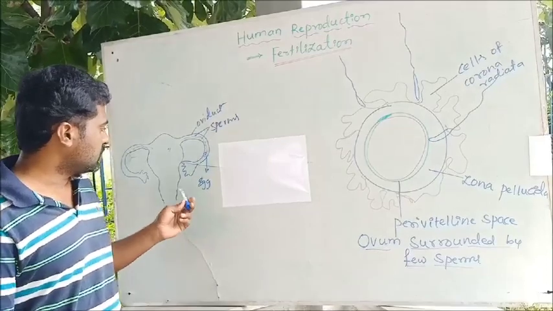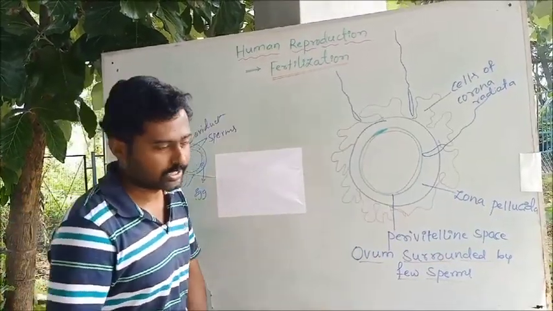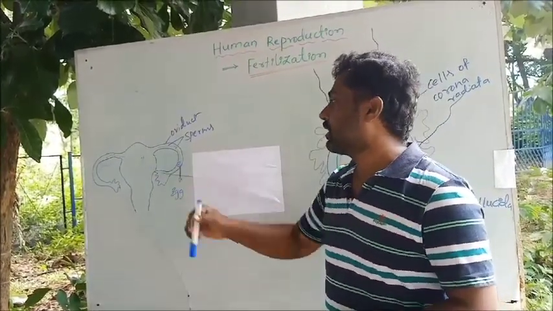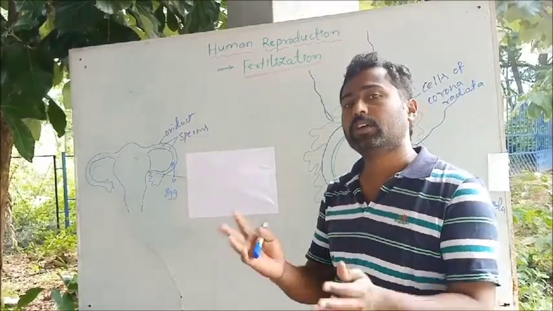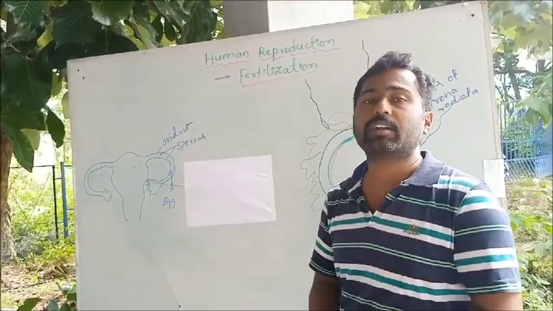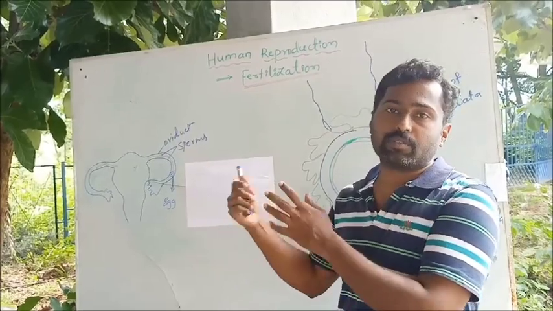See, the sperms travel their way towards the egg or the ovum. They move towards the oviduct both by their own movement and also by the contractions of the uterine muscles and the fallopian tube. So by the combination of these two movements, the own movement of the sperm and the contractions of the uterus and the fallopian tube, they carry the sperms towards the ovum.